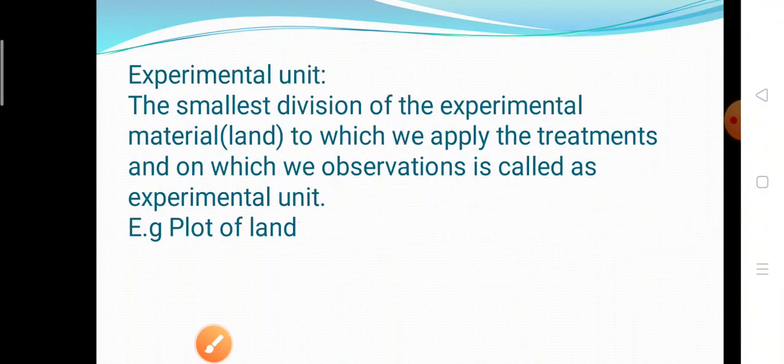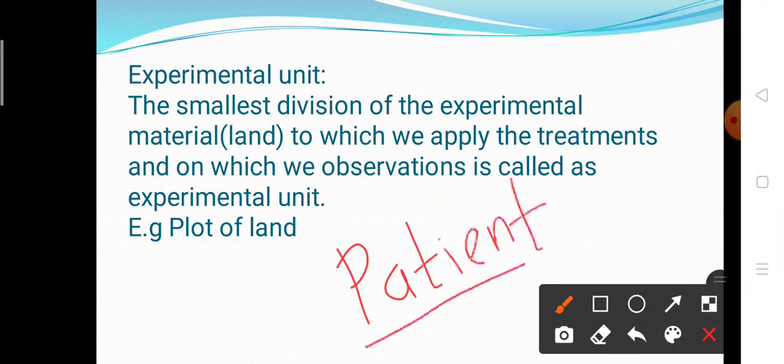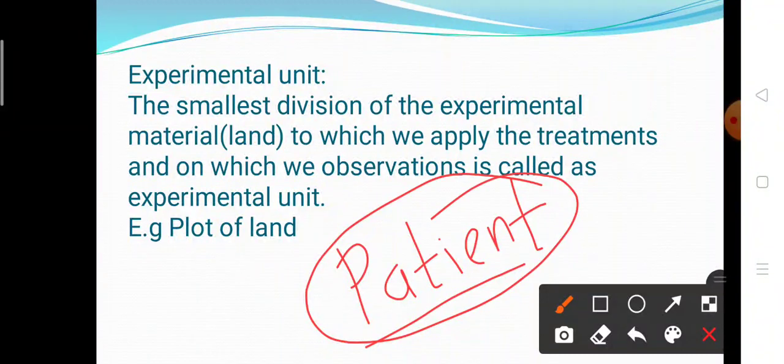Okay, now the next is experimental unit. What is meant by experimental unit? The smallest division of experimental material to which we apply the treatment, and on which we make the observation, is called the experimental unit. In an agriculture experiment we apply the treatment on a plot of land, so it is called the experimental unit. In a medical experiment, which one is the experimental unit? In a medical experiment we apply the treatment on the patient and we make the observation on the patient, so the patient is the experimental unit in the medical field.